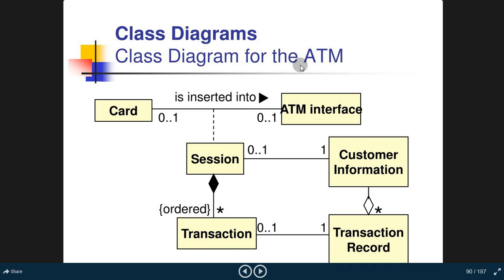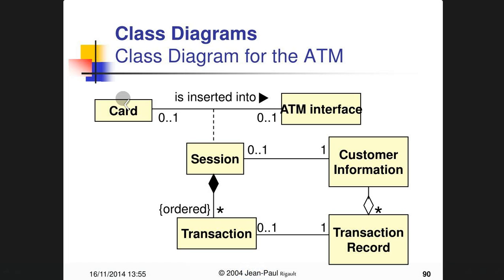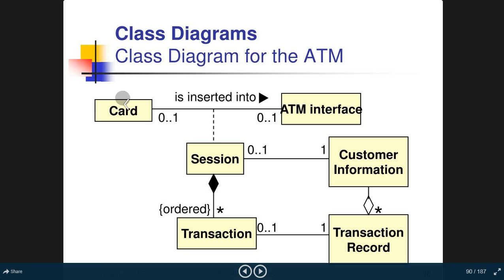Class diagram for the ATM. Now, the card is inserted into an ATM interface. We can use different cards; the card class has a different number of cards. That's why we have used the 0..1 suffix here.